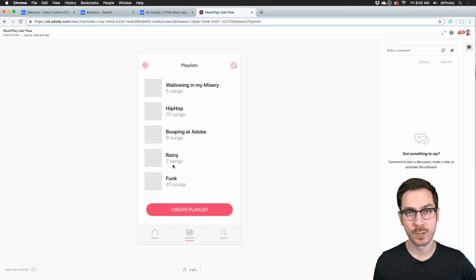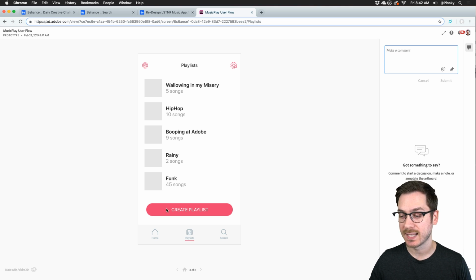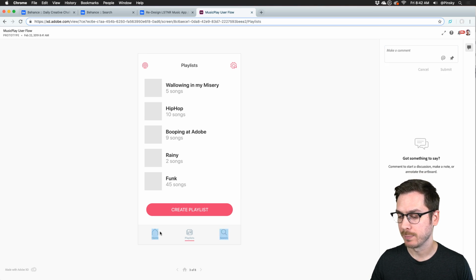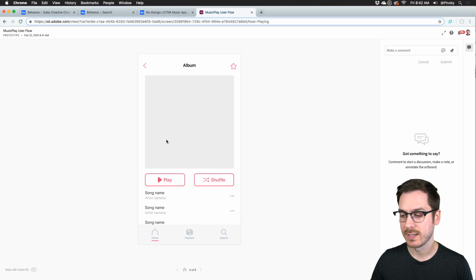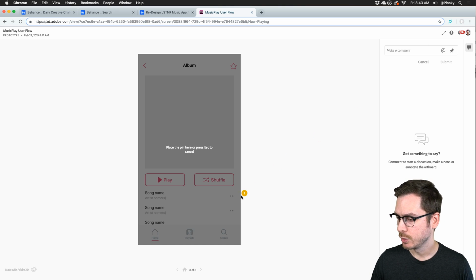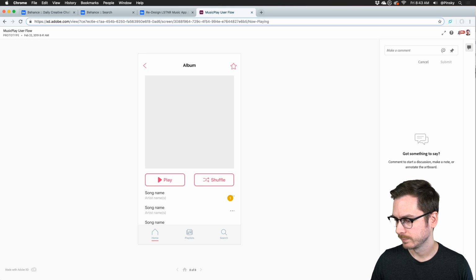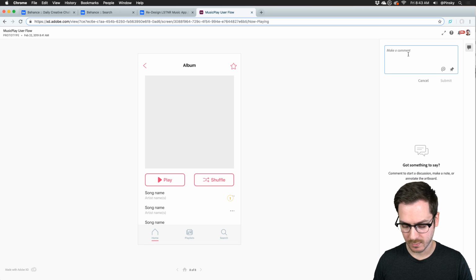So there's your prototype on the web. And the cool thing about this is people can just jump in and add some comments. So let's say, for example, we're on the home screen, drag over, you get to this screen here, right? And your client or whoever might want to let you know that these buttons over here, if you look very closely, are cut off a little bit. So they can just grab a pin, drag this right over here, and then type in dots are cut off, and then submit.